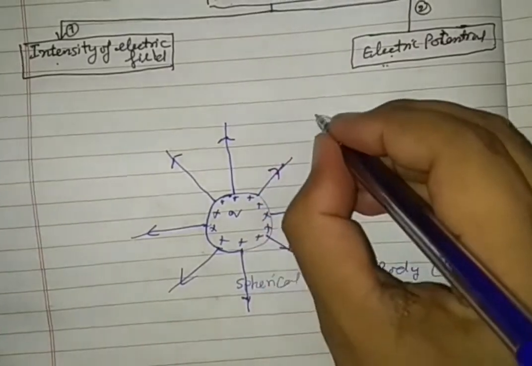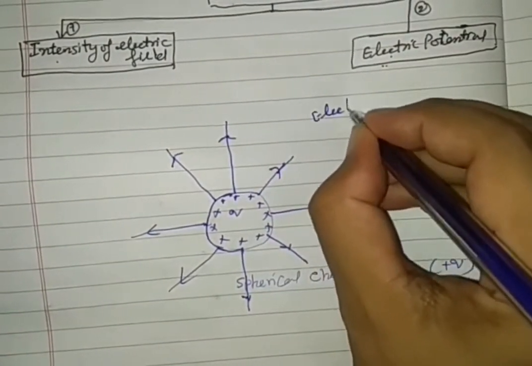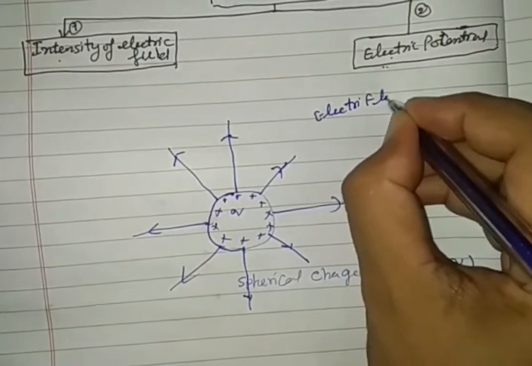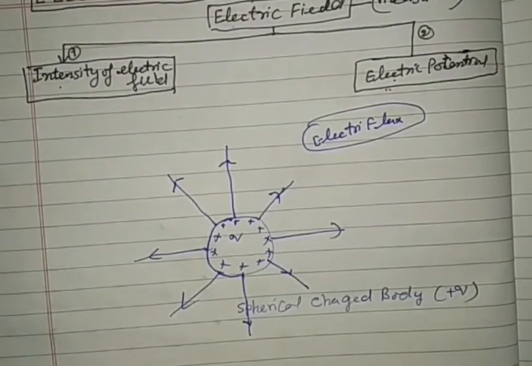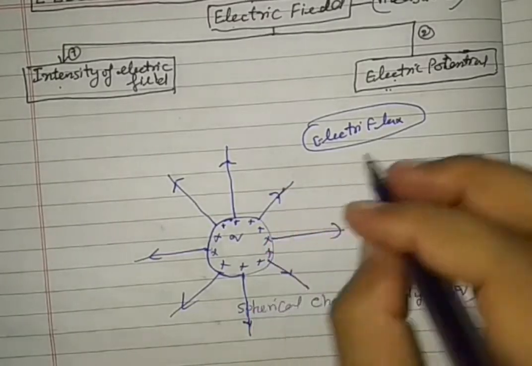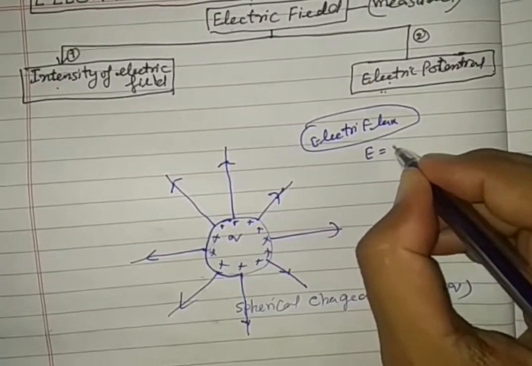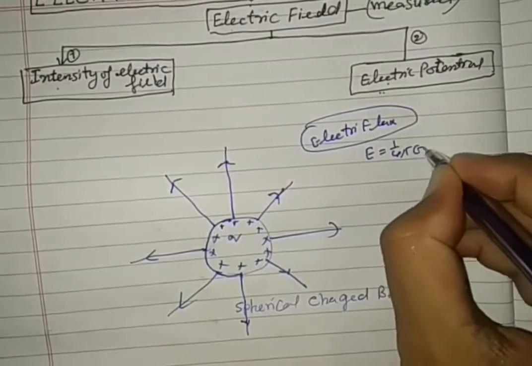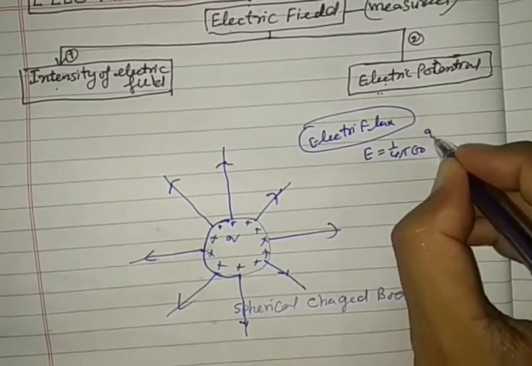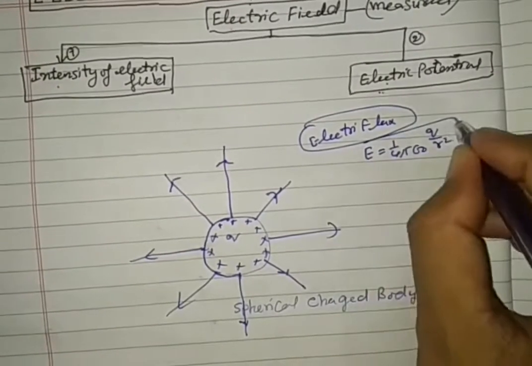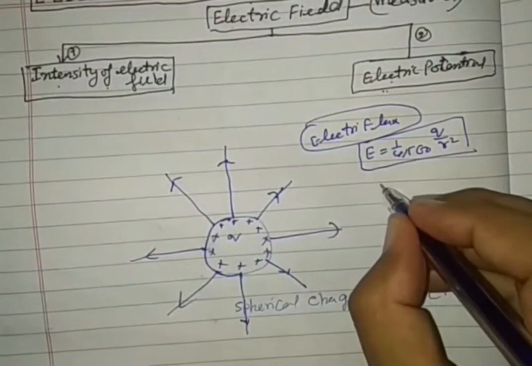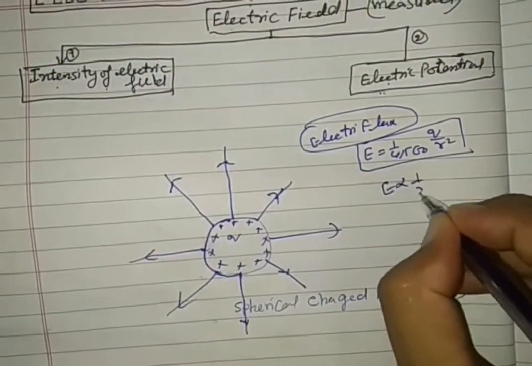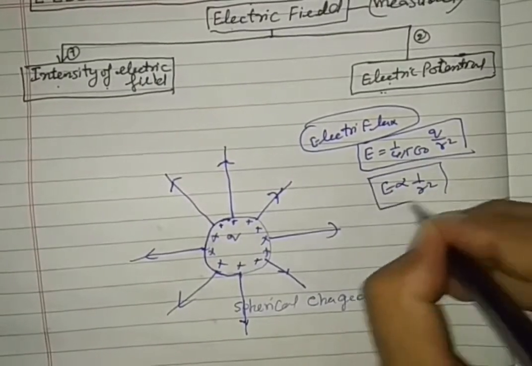Same like this, electric flux is produced in all directions. And you know this electric field is given by the formula 1 upon 4 pi epsilon 0 Q by R square. This is the first concept, which follows inverse square law, 1 by R square.